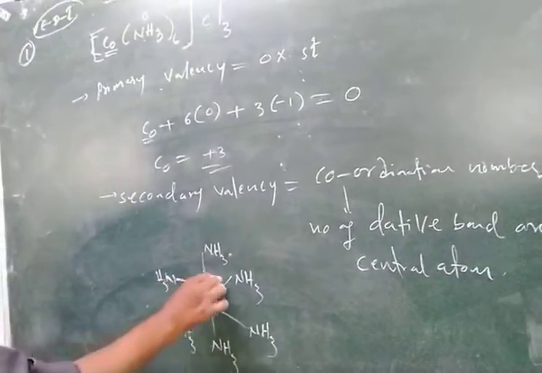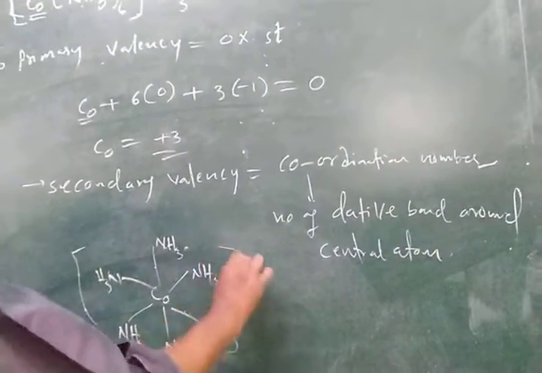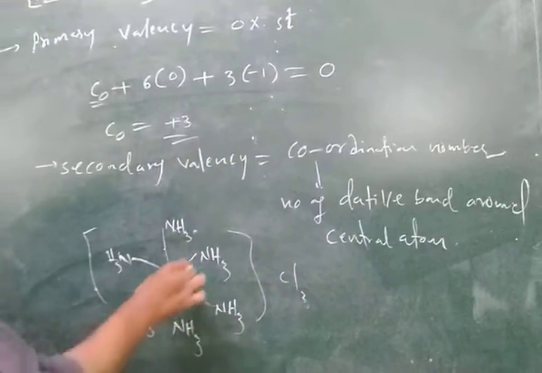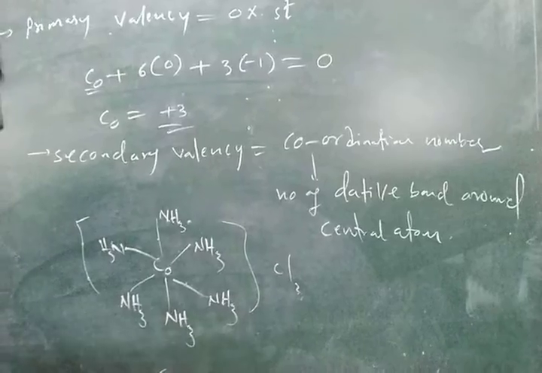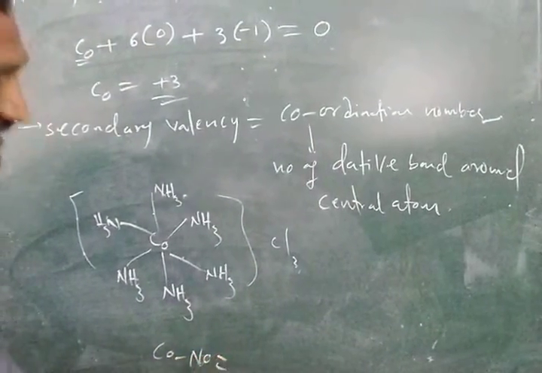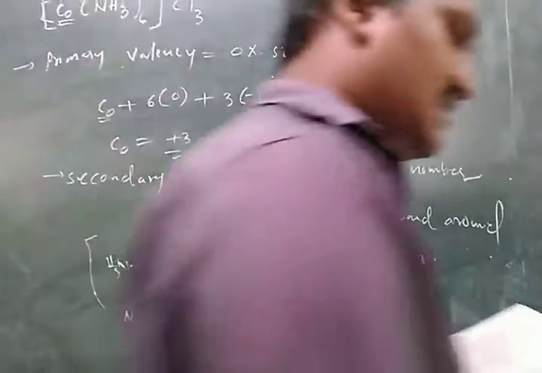So there are 1, 2, 3, 4, 5, 6 dative bonds. In the complex, there are only 6 dative bonds. So coordination number, or secondary valency, equal to 6.